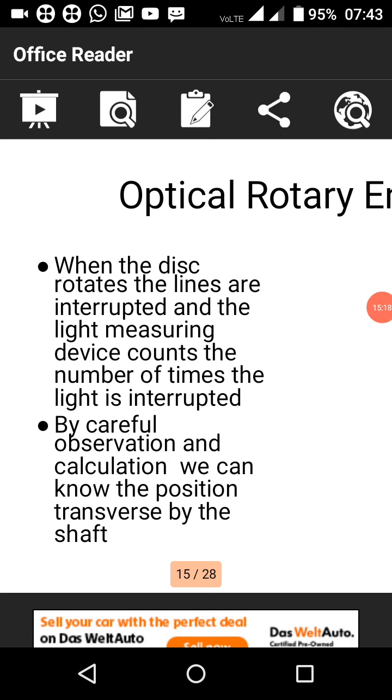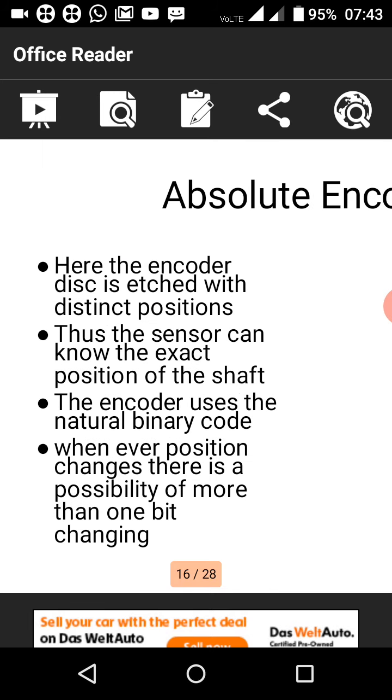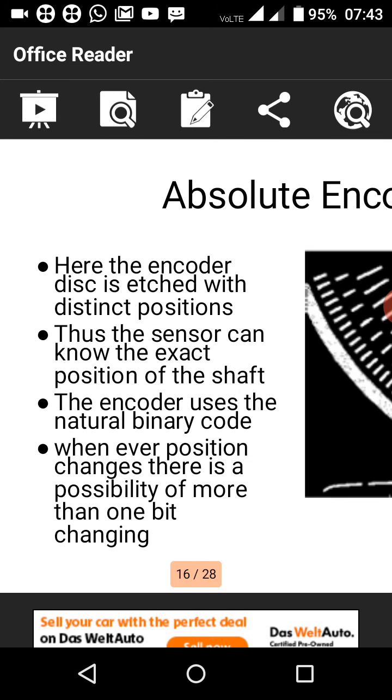Next, absolute encoders. What are these absolute encoders? The operation of absolute encoders is similar to that of incremental encoders. So both are similar, absolute and incremental are the same kind of encoders, but they differ in the patterns on the disk.